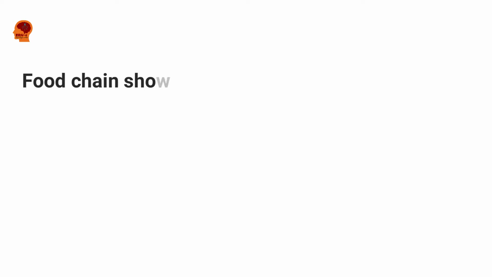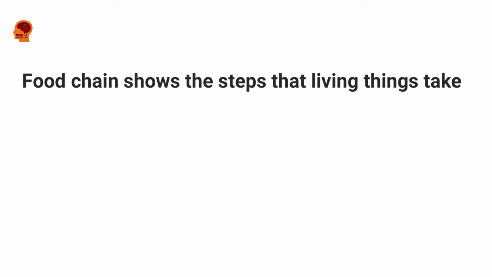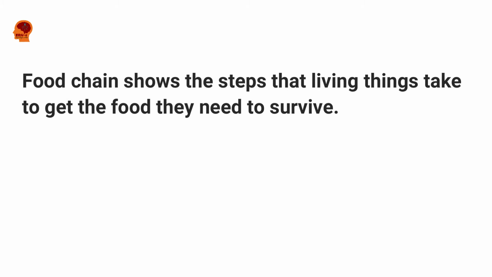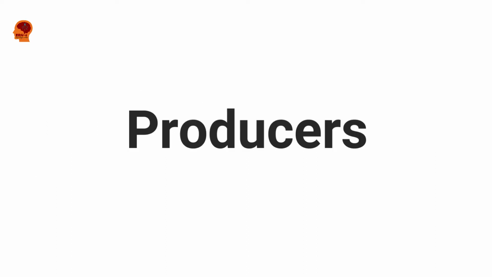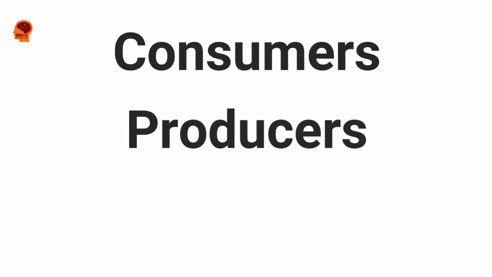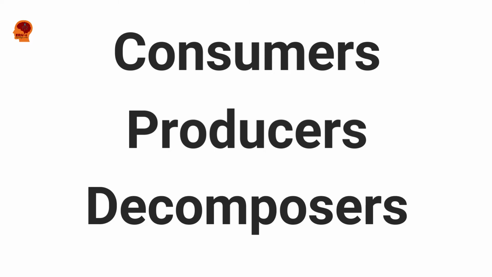Food chains. What do we understand by food chain? A food chain shows the steps that living things take to get the food they need to survive. There are three main types of organisms in a food chain: the producers, the consumers, and the decomposers. Now let's explain them one after the other.